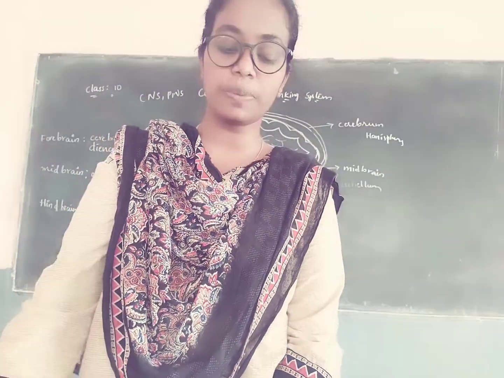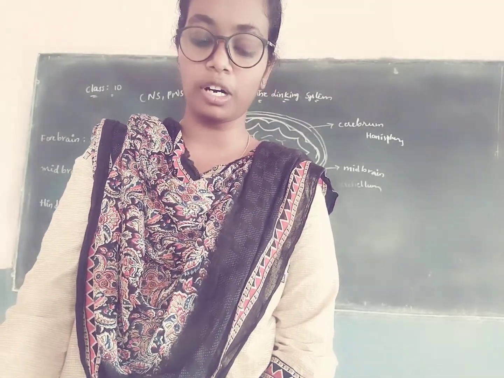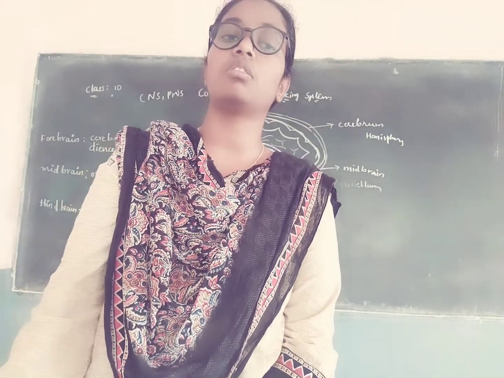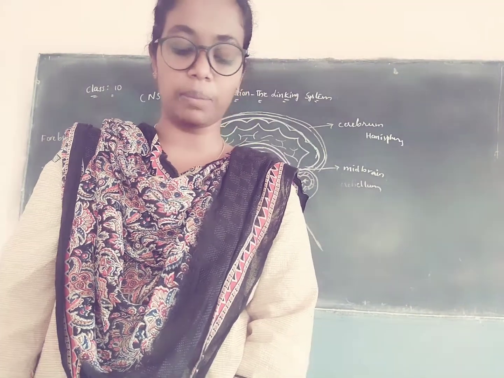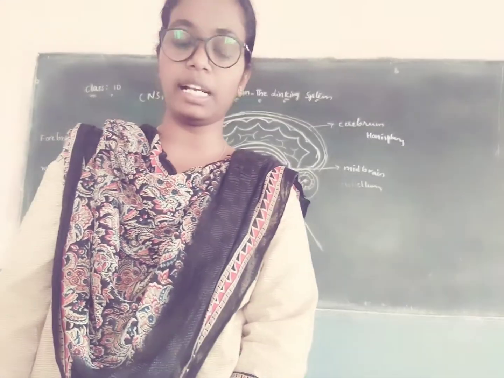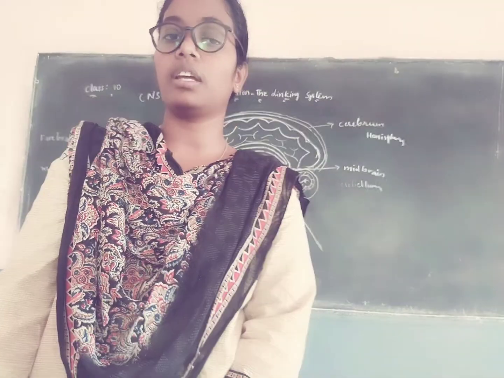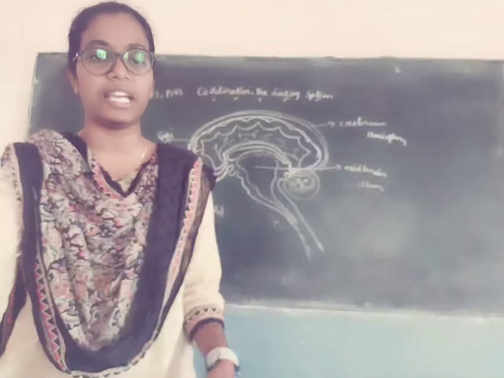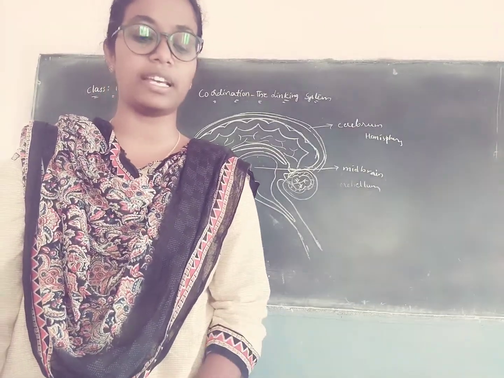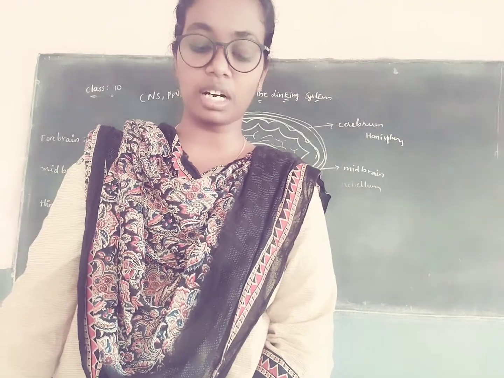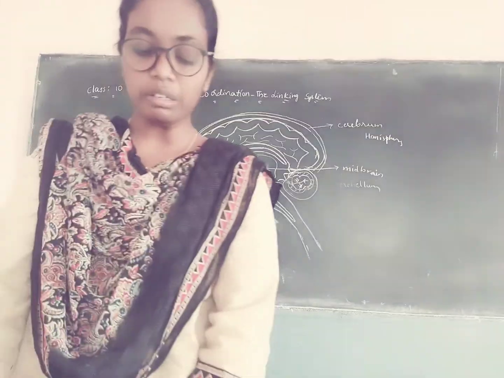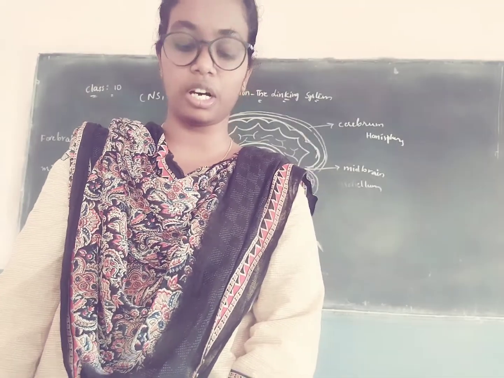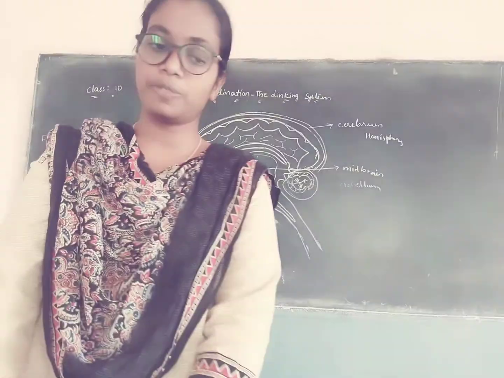The brain is present in a hard bony box-like structure called the cranium. It is covered by three layers called the meninges. The meninges are continuous and cover the spinal cord as well.